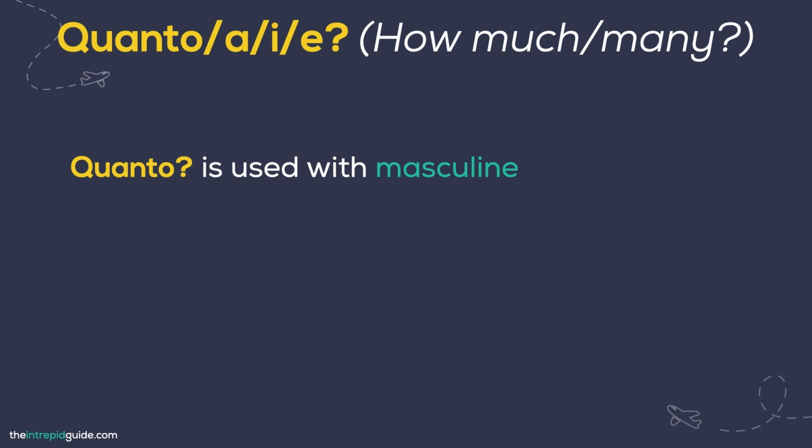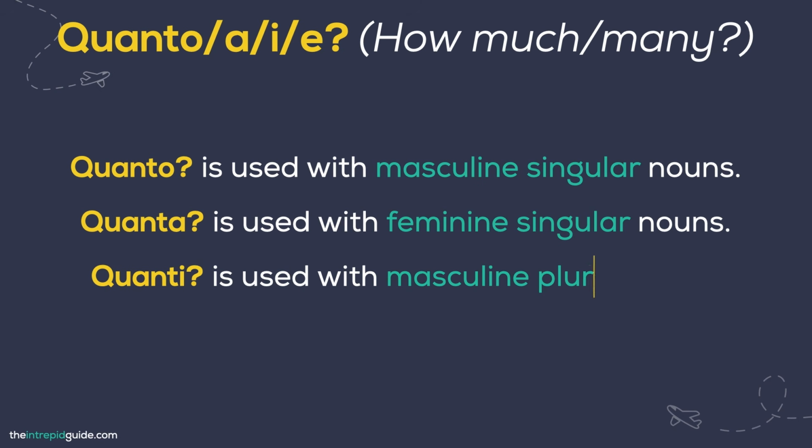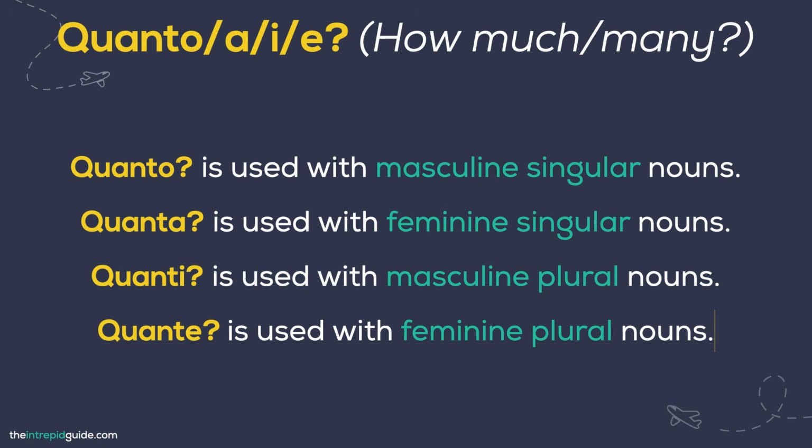Now, as I mentioned earlier, quanto comes in 4 forms, which are Quanto? This is used with masculine singular nouns. Quanta? This is used with feminine singular nouns. Quanti? This is used with masculine plural nouns. Quante? And this is used with feminine plural nouns.